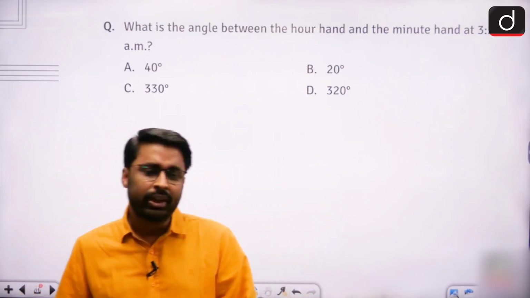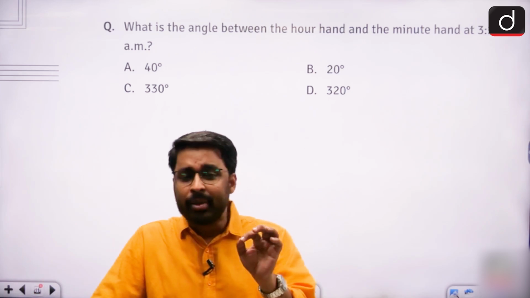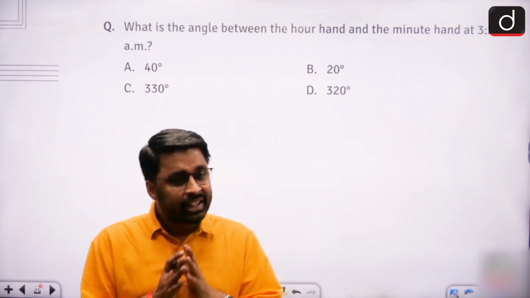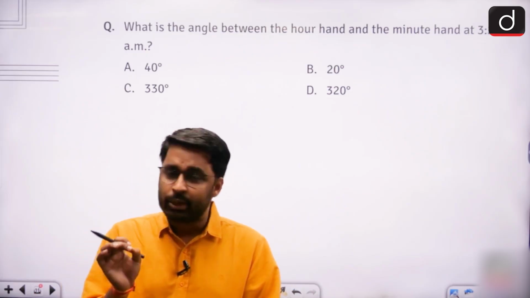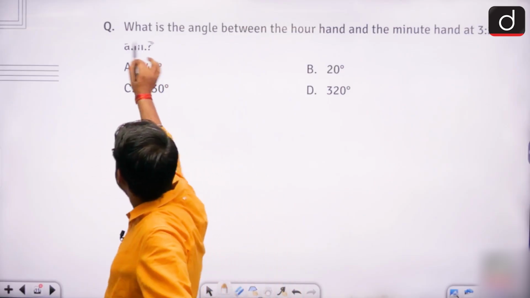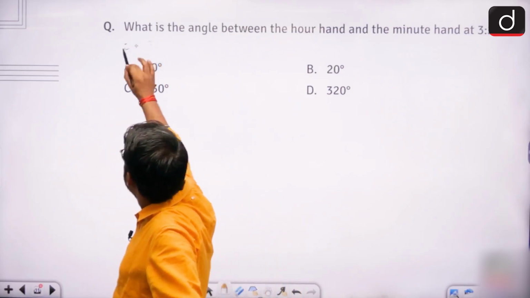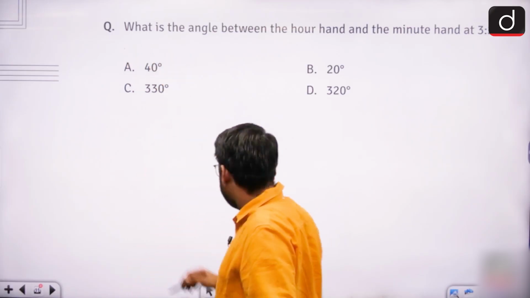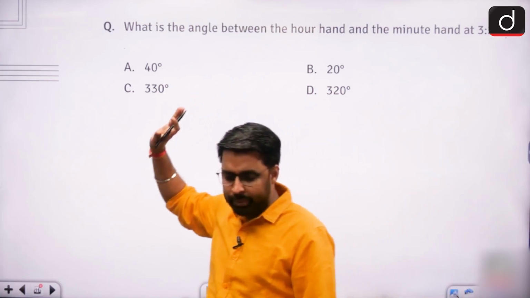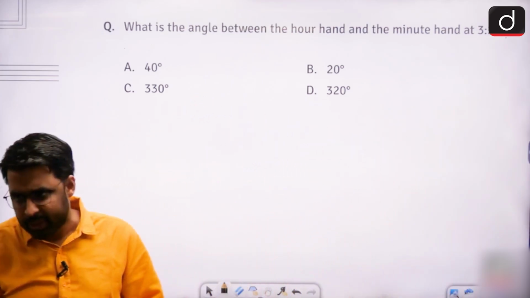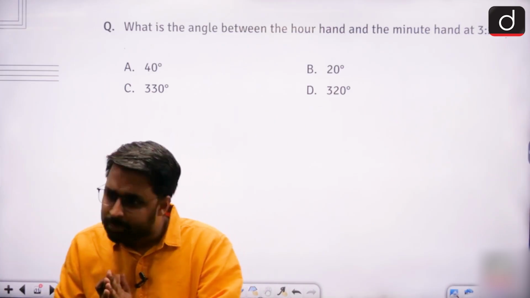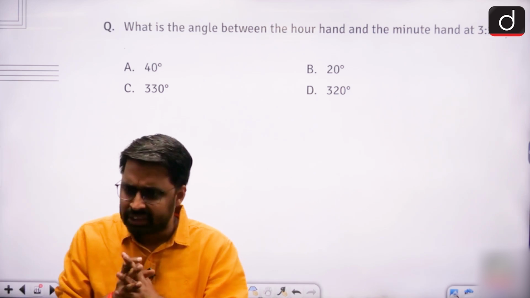the minute hand at a particular time, in these questions AM and PM will not bring any difference to your answer, because the angle made by the hands at 3:20 AM will be exactly equal to the angle made by the hands at 3:20 PM. तो अगर मान लीजिए ये क्वेश्चन कुछ ऐसा होता, what is the angle made by the hands at 3:20, ठीक है, तब भी मेरा आंसर सेम ही आता। So here AM and PM will not bring any difference to my answer. 3:20 AM पे जो एंगल बनेगा, the same angle is going to be formed at 3:20 PM also, right? Because the position of the hands is going to be the same.